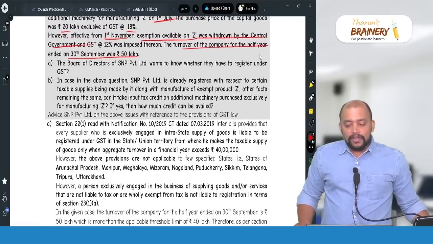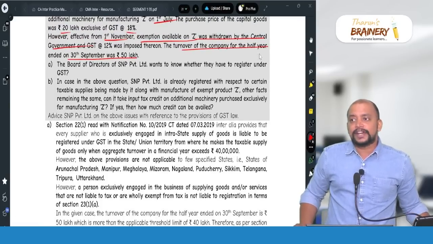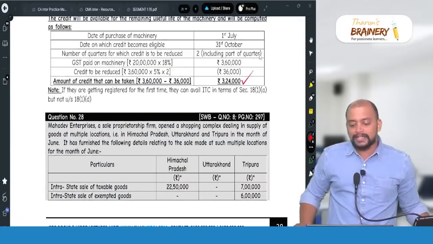And if they are not registered, then they will not be able to take credit on capital goods because the applicable section in that case will be 18(1)(a).